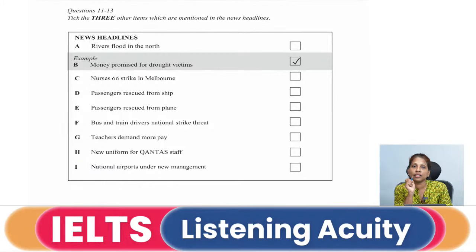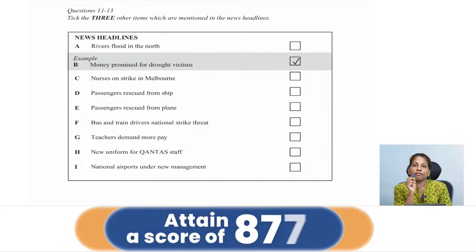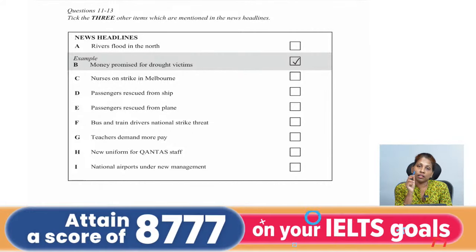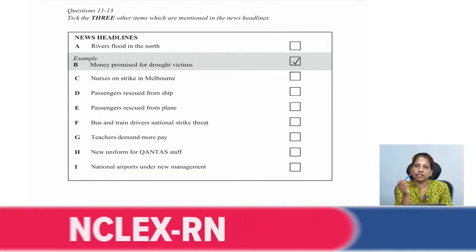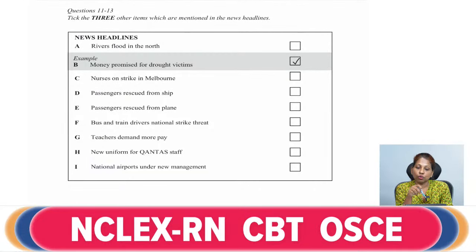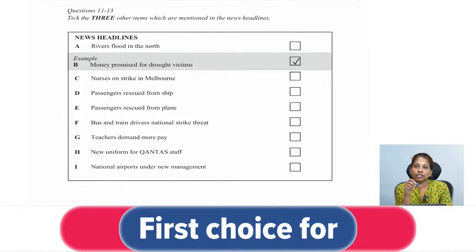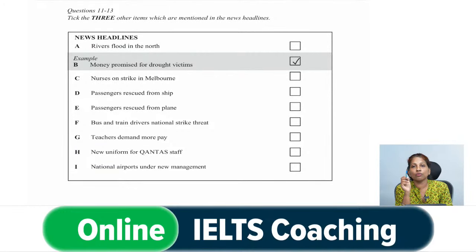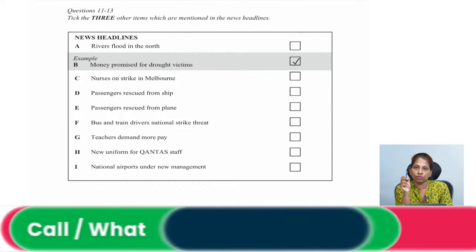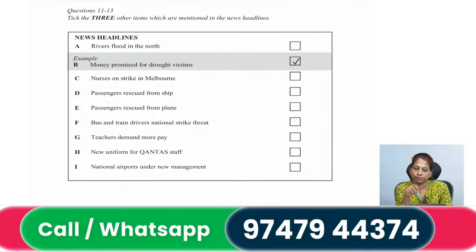So passengers is the synonym, the word which they have used for the children. The children were traveling in the plane, right? That means they were passengers, right? So the passengers have been rescued from the plane. So that is our first choice out of those three which we have to select. Fine. I hope that is clear.